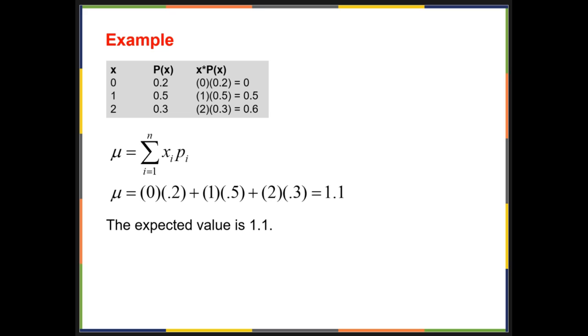1.1. So what this means is the men's soccer team would, on the average, expect to play soccer 1.1 days per week. The number 1.1 is the long-term average or expected value if the men's soccer team plays soccer week after week after week. So we say mu is equal to 1.1.